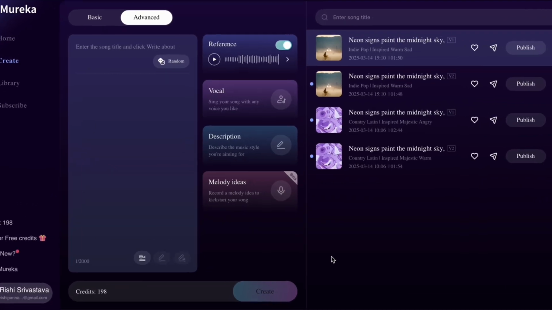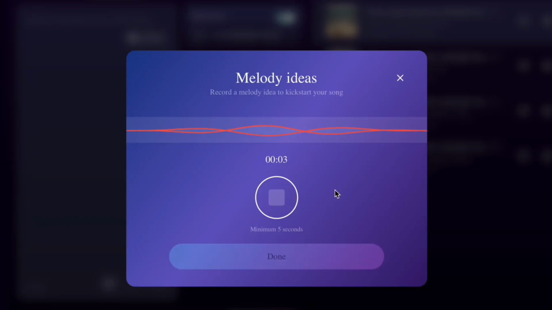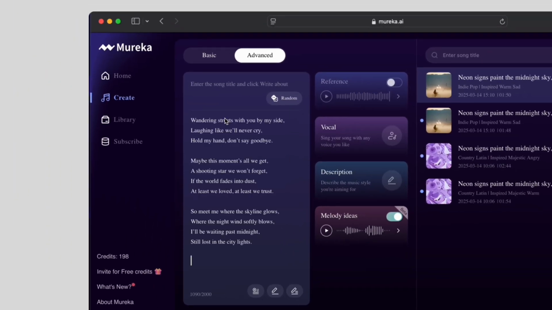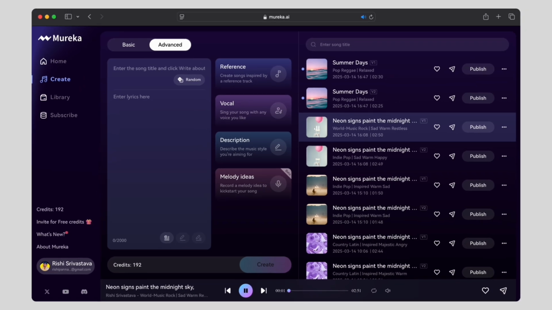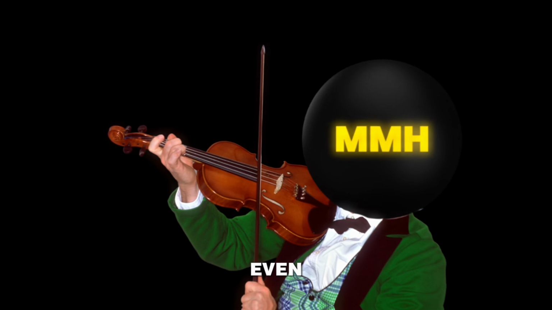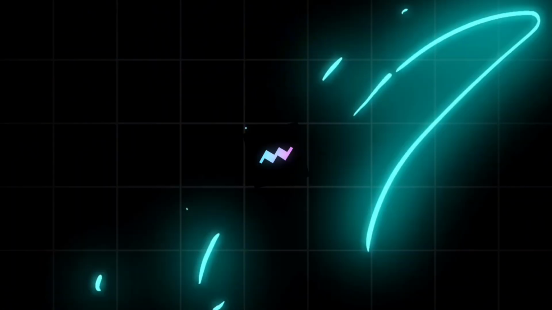Let me show you. I'll hum a simple melody, upload it, and let Mureka build a full track around it. That's insane, right? You don't even need to play an instrument, just hum your idea, and Mureka does the rest.